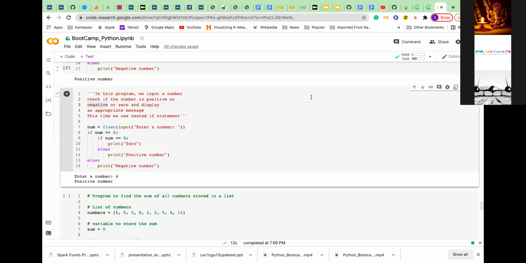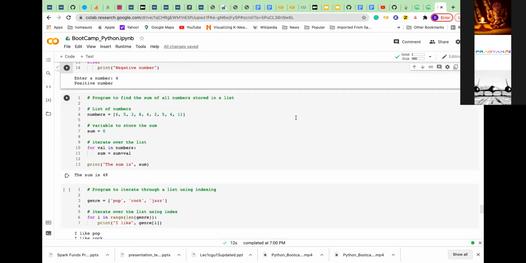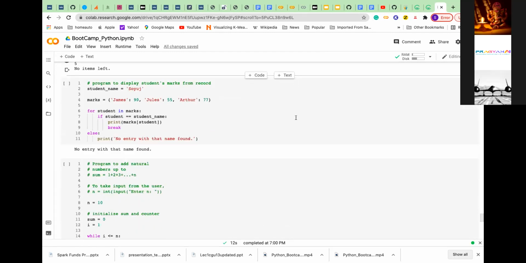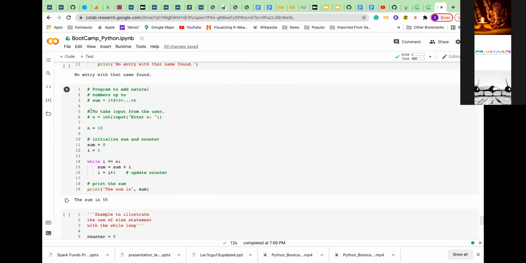Okay, if you want to see how exactly this while loop works, for example, in this case, what I'm trying to do is sum up the numbers 1 to n. It's a natural addition, so it's like 1, 2, 3, 4 up to n, and I'm trying to sum them. So what is the input somebody is giving? The input is how many numbers you should be adding up to, 10 or 20 or whatever the number. Somebody will be passing that number.